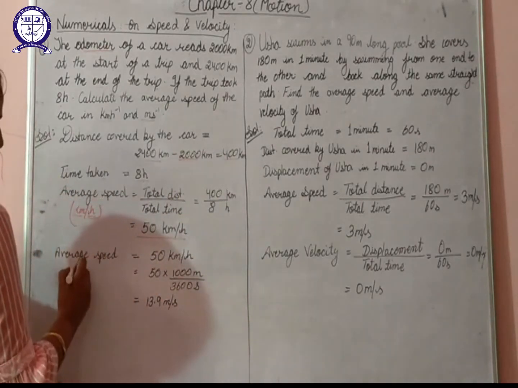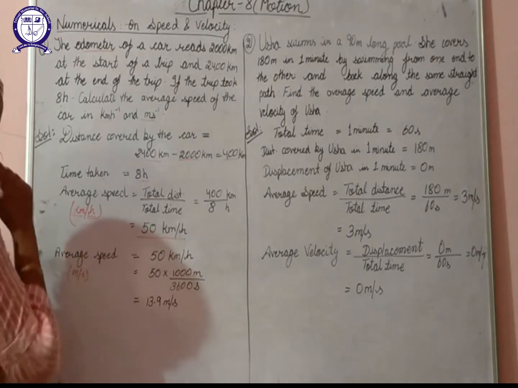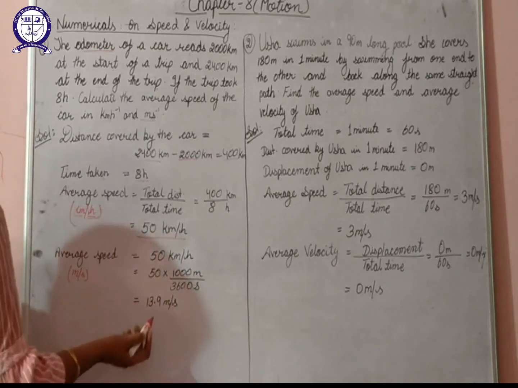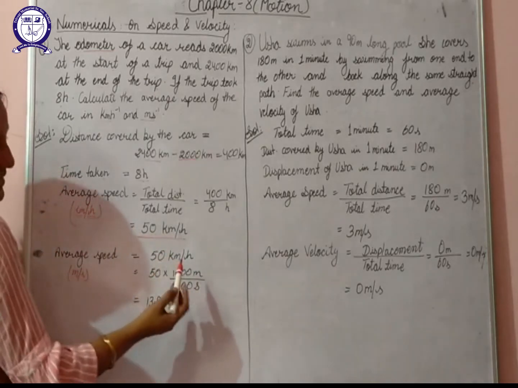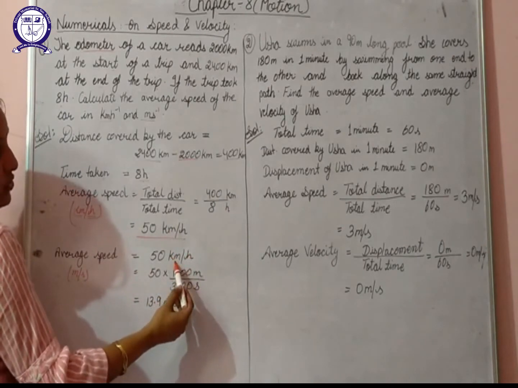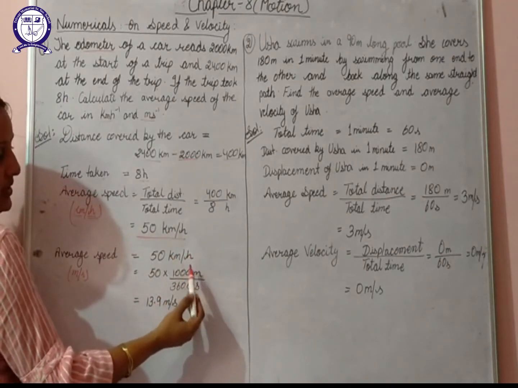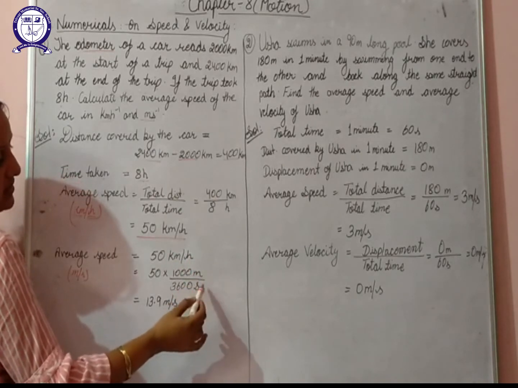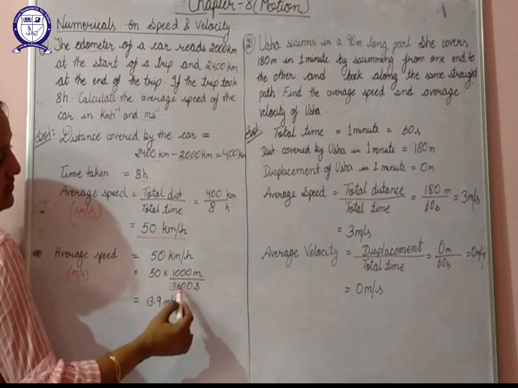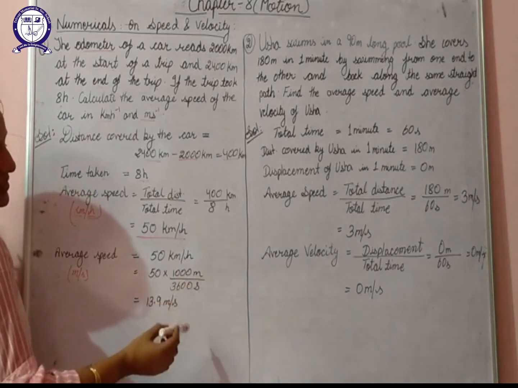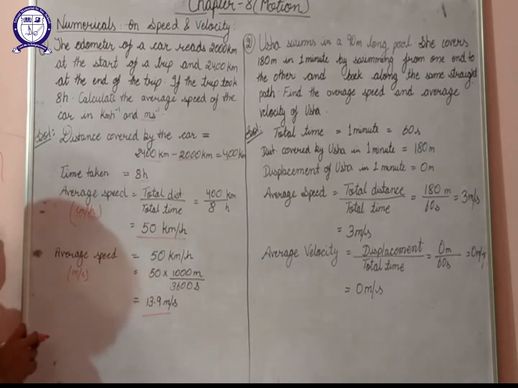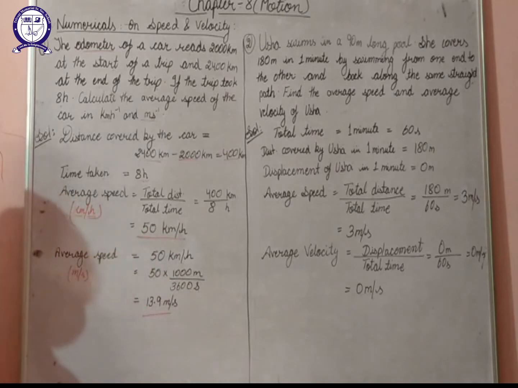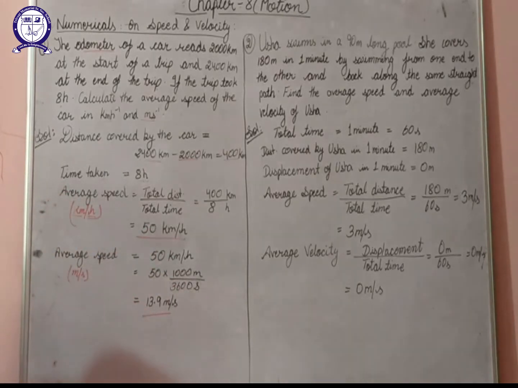Second, for calculating average speed in meter per second: we have 50 km per hour, and we'll convert it to meter per second. How to convert it? It is kilometer per hour. In 1 kilometer, how many meters do we have? 1000. In 1 hour, how many seconds do we have? 3600 seconds. So on multiplying 50 by 1000 divided by 3600, you get your answer in meter per second. From this we can say that the average speed is 50 kilometer per hour, and in meter per second it is 13.9 meter per second.